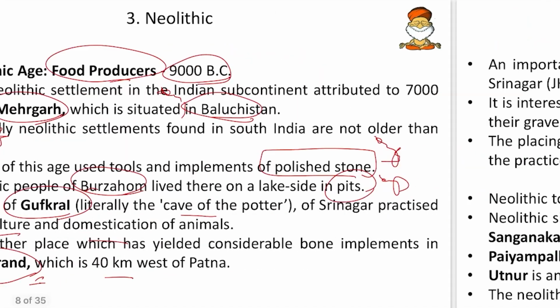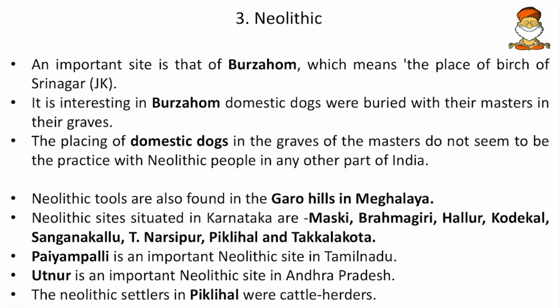Then moving ahead, one more Neolithic site is Burzahom. This is called the place of birch, and interestingly in Burzahom the domestic dogs were buried with their masters in their graves. So here the domestication of animals was one thing, pet animals was another, and the emotional sentiment was a third. The placing of domestic dogs in the graves of masters does not seem to be the practice with Neolithic people in any other part of India. So it was unique to Burzahom of Jammu and Kashmir.